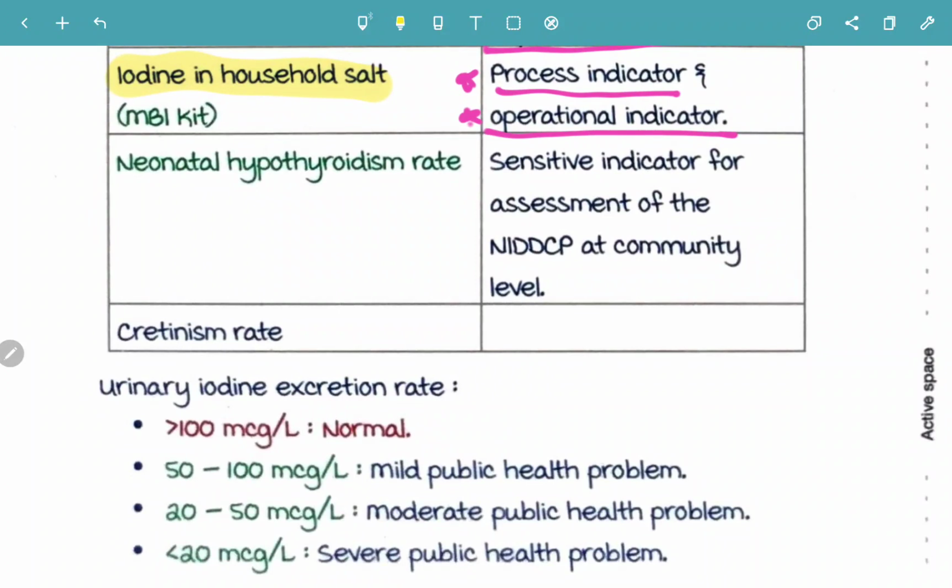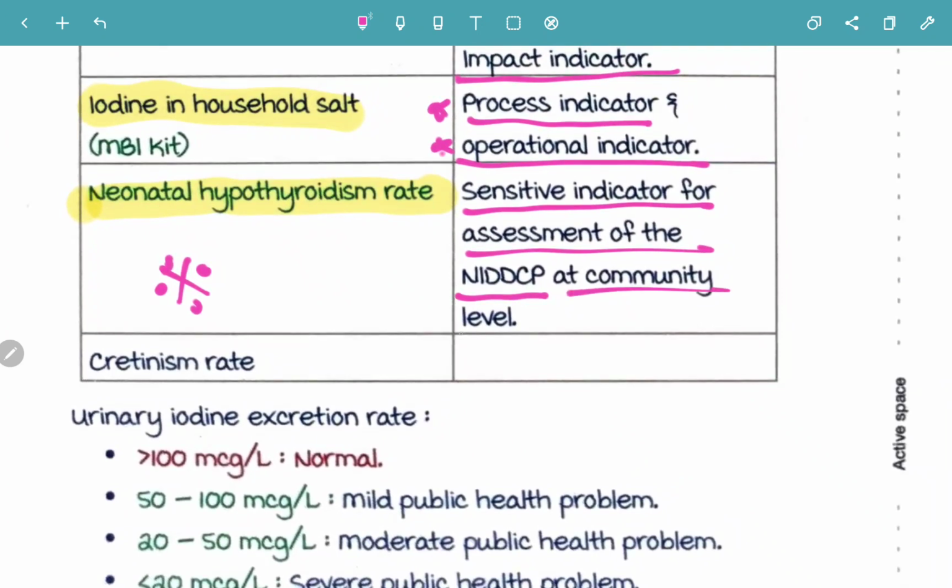So moving on to the next one is neonatal hypothyroidism rate. Very important, guys. Neonatal hypothyroidism rate is very important because it is the sensitive indicator for assessment of NIDDCP at the community level. This is a frequently asked MCQ, which is the most sensitive indicator for assessment of NIDDCP at community level. So these two are important. Sensitive indicator, community level. The answer is neonatal hypothyroidism rate. And then the last one is the cretinism rate.